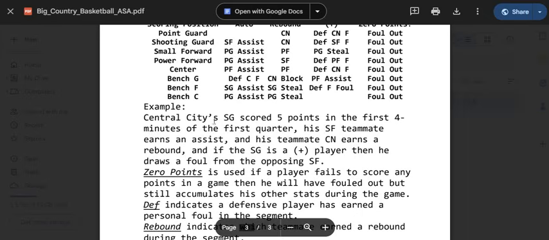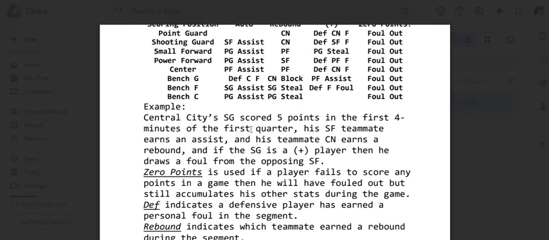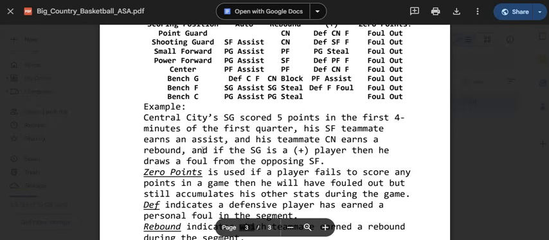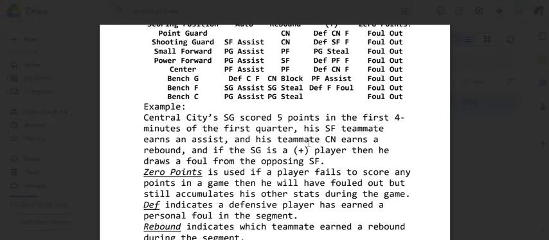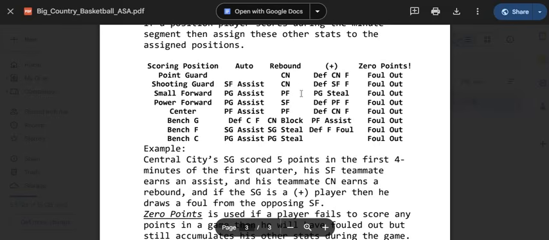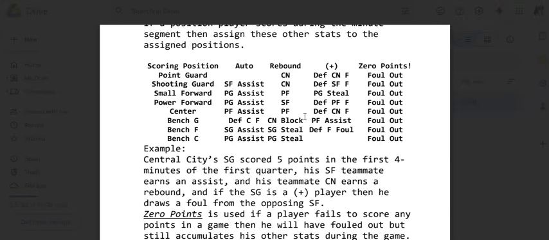Okay, this just gives an example of what it looks like. So the shooting guard scored 5 points in the first 4 minutes in the first quarter, and his teammate will earn an assist. His small forward will earn an assist, and his center will earn a rebound in that segment. So in those 4, and now again you say, my God, that's 4 minutes of action. Yeah, you're not going to get full simulated stats, but it will allow you to at least at the end of a game go, wow, my center had 6 rebounds. They could be offensive or defensive. It doesn't matter, just 6 or 10 or whatever.